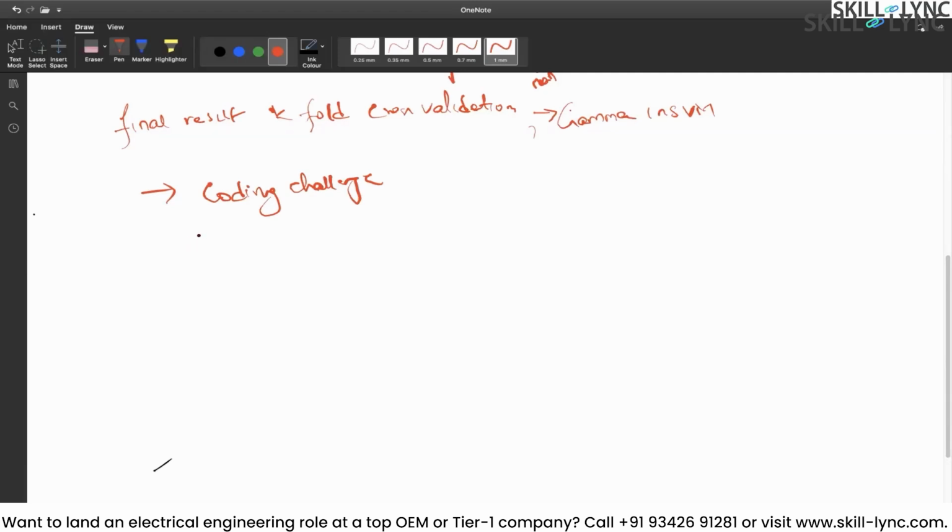When you work on these coding challenges, you will get more familiar with Python. For example, if I have some data like this, and now you want to find the second maximum number here. If you think that I will use the maximum function, take the maximum of this series, which is 27, then remove 27 from the series and find the maximum again, then you are using this maximum function 2 times.